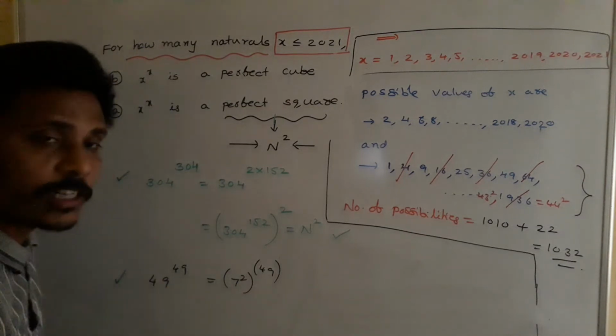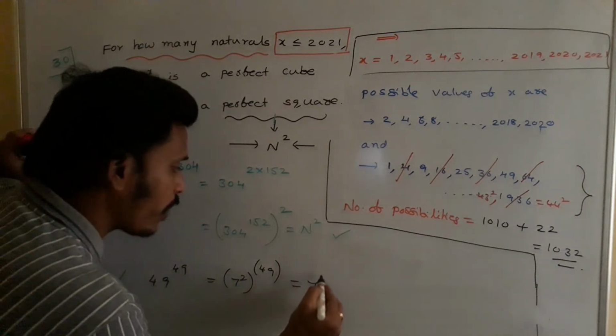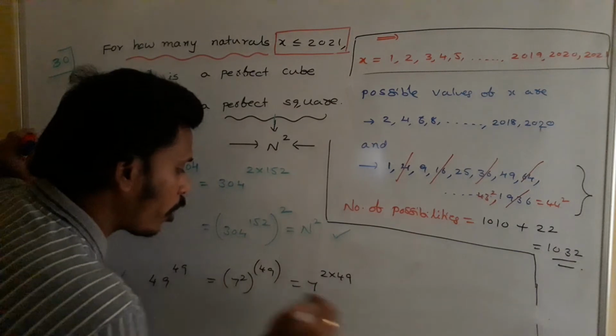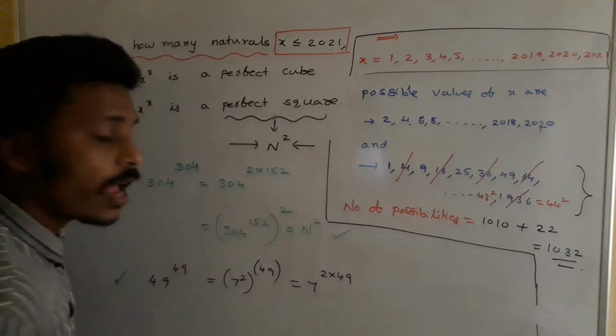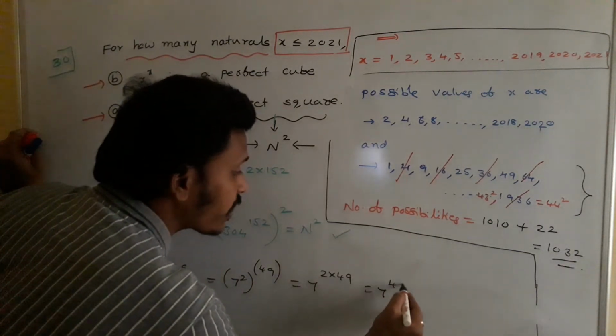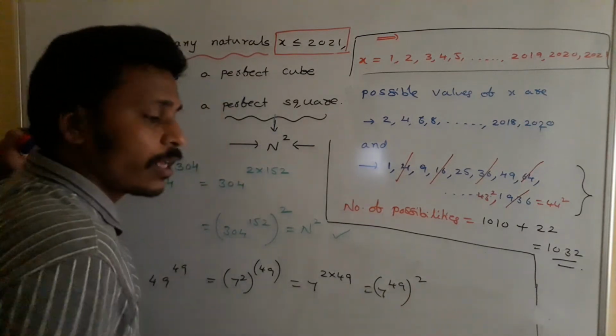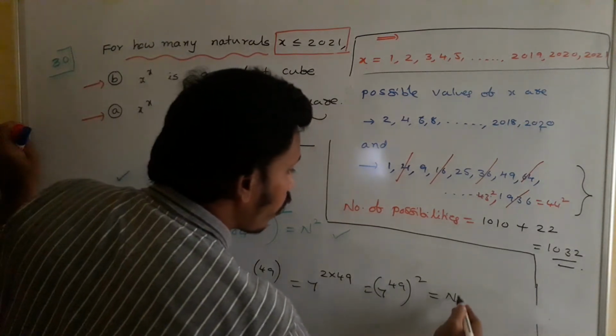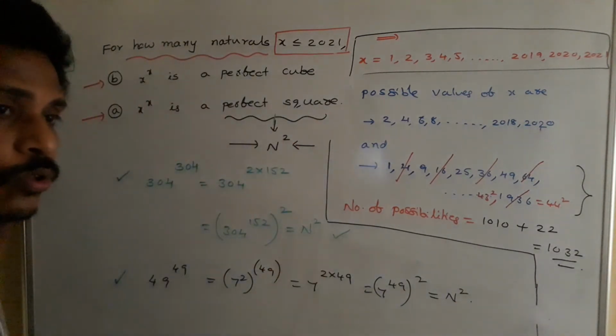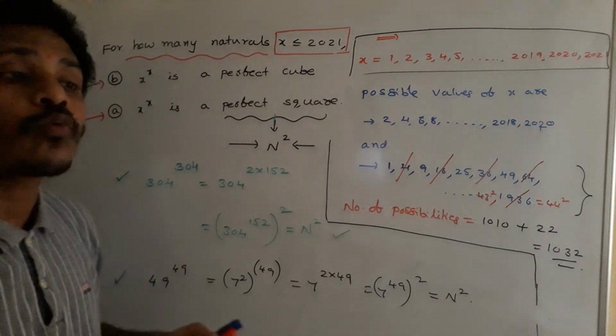This is 7 square and that is 49, right? So this equals 7 power 2 into 49, because we have a chance to multiply these two, and I can rewrite it as 7 power 49 whole power 2. That is again of the form m square, something power 2, so that is a perfect square.